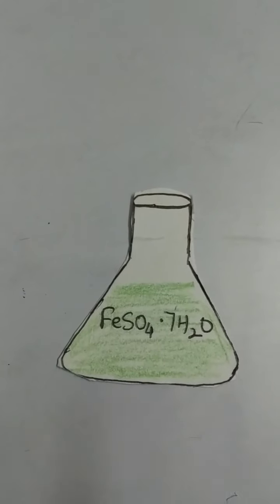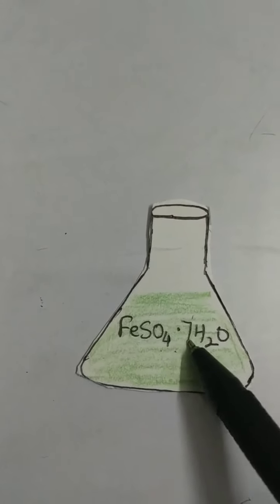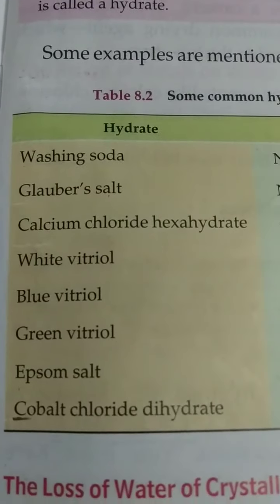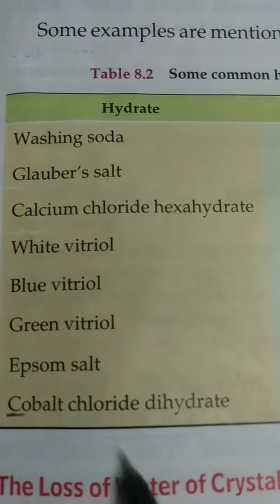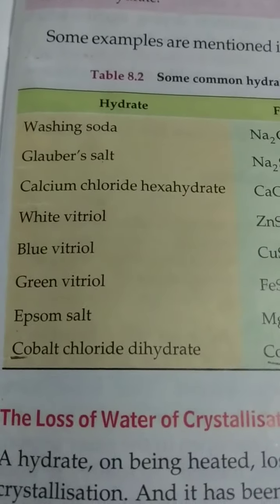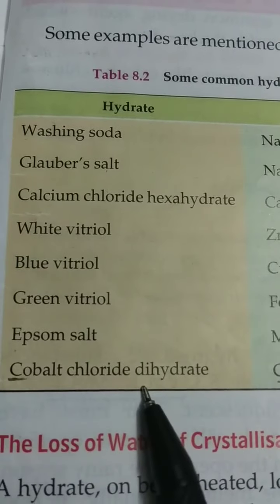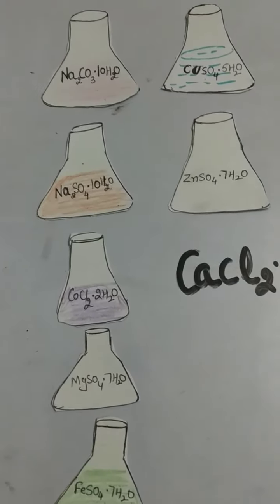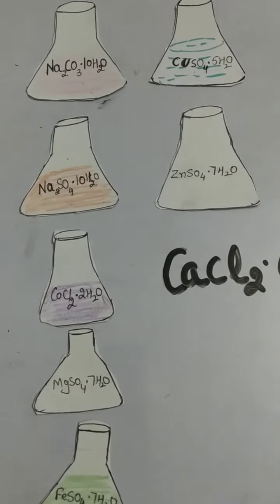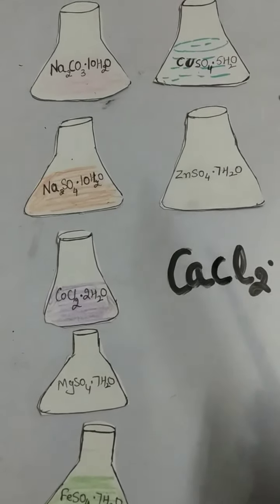Green vitriol, FeSO4.7H2O. Epsom salt, the formula of Epsom salt is MgSO4.7H2O. Cobalt chloride dihydrate, di means 2 molecules of water, the formula is CuCl2.2H2O. So these are the common hydrates given in your book in table 8.2.